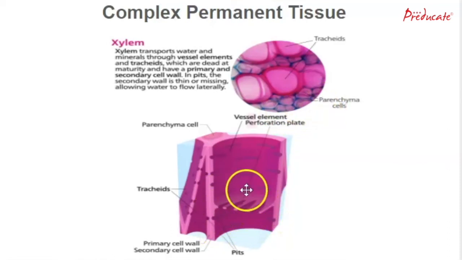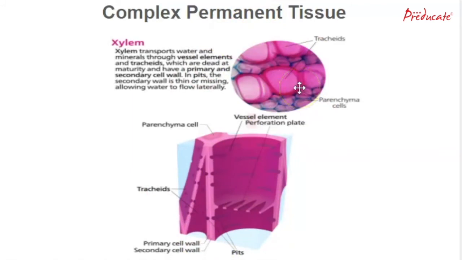This kind of plate which allows water to pass through is known as the perforation plate. This is the vessel element. The outside one is the parenchyma cell, as we saw here in this structure. These are tracheids, and the inner is the secondary cell wall, whereas the outer one is the primary cell wall. So this is how a xylem looks like.